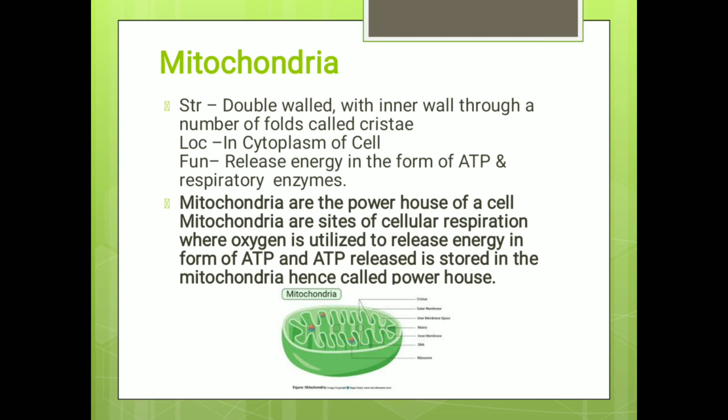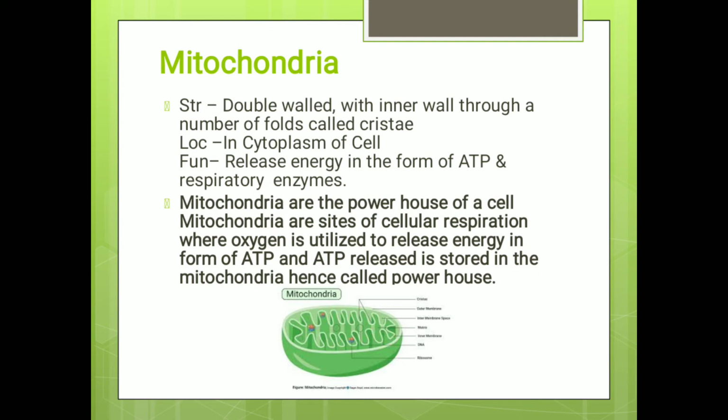Mitochondria. By structure, it is a double-walled membrane. The inner wall has a number of folds, and that is called the cristae. Location: it is in the cytoplasm of the cell. Its function is to release energy in the form of adenosine triphosphate and respiratory enzymes.